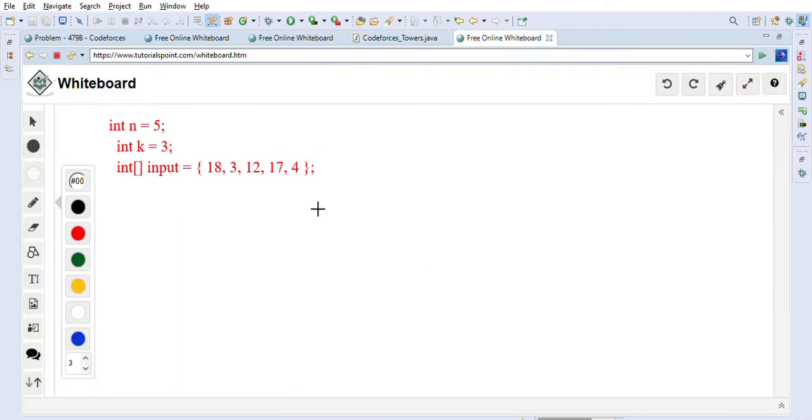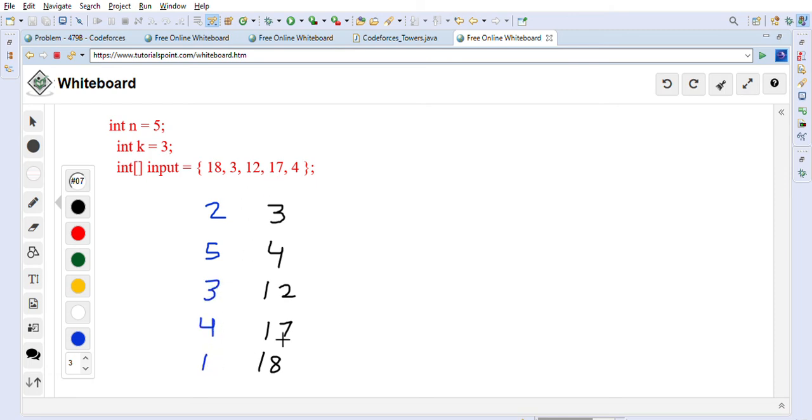Let's take one more example here. This is another example I just created. Here we will again prepare a tower with the smallest set, basically. So 3 then 4, 12, 17 and 18, and we have to keep the indexes. So let's write their indexes here. For 3 the index is 2, for 4 the index is 5, for 12 the index is 3, for 17 the index is 4, and for 18 the index is 1.